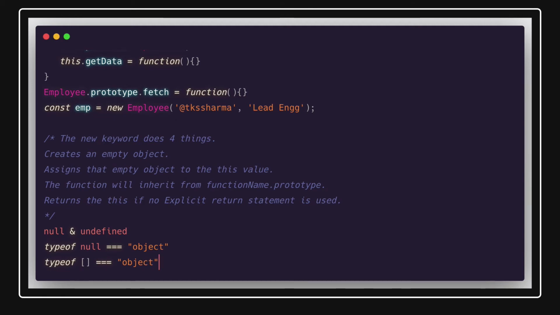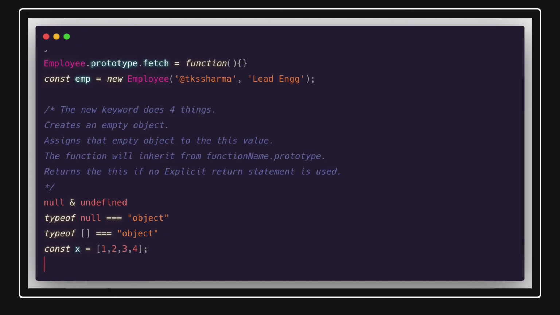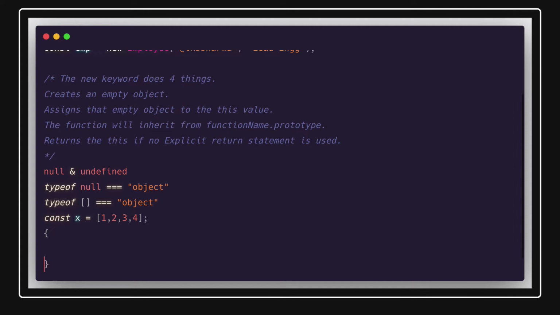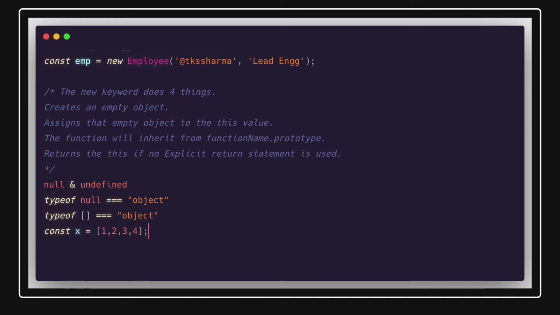All arrays are nothing but an object where the key is the index of the array and the value is the value at that index. So if you just talk about const x, this is also an object. It is nothing but a key-value pair, like at the 0th index I have the value 1 and at the first index I have the value 2, something like this. So when you do the typeof x, it will also come as an object. We have other primitives also like boolean, number, string, undefined, object, symbol and all.